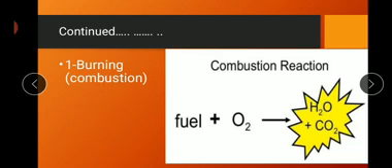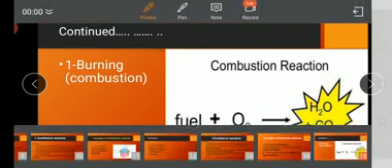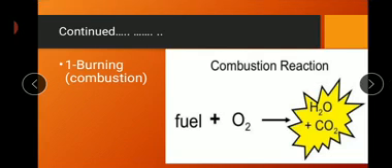So number 1, burning, combustion. When the fuel burns in the presence of air, in which oxygen is present, it combines to form carbon dioxide and water vapor, which is a pollutant. Okay, this causes pollution also. So this example is of an exothermic reaction of burning or combustion.